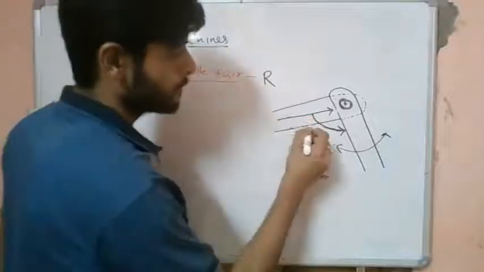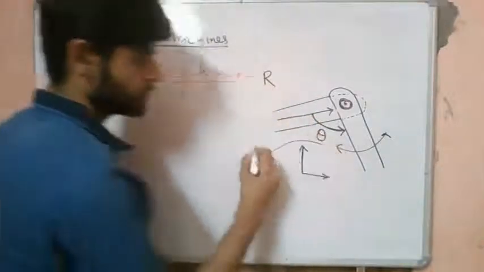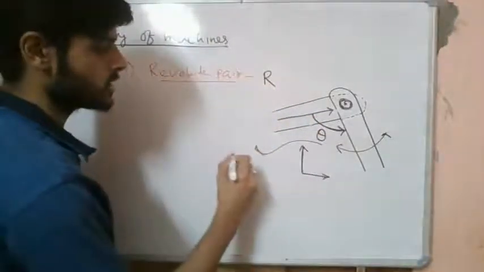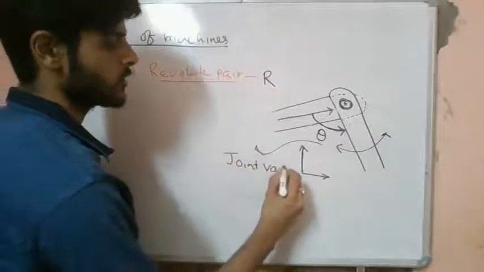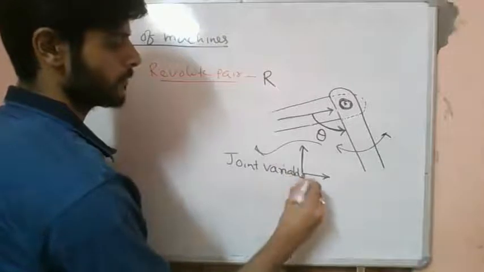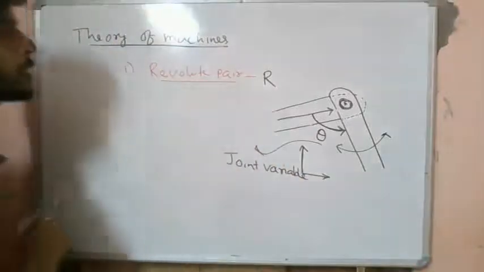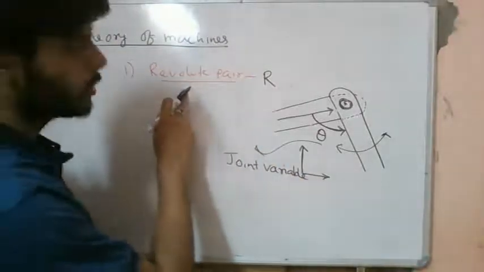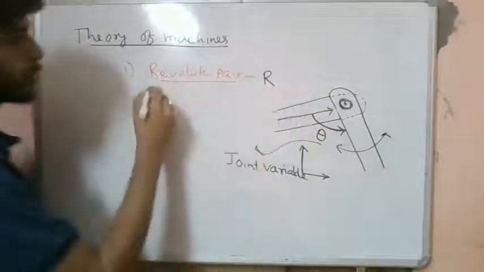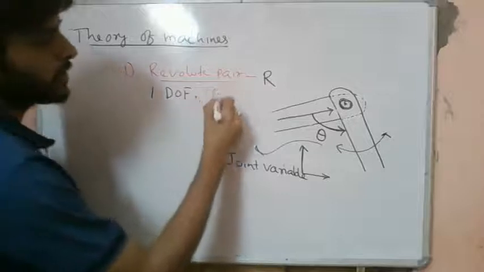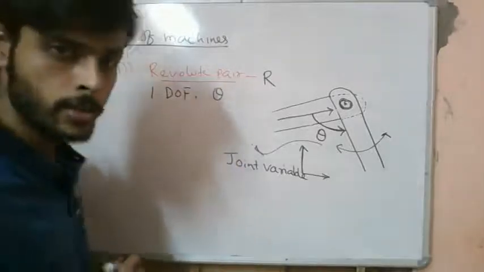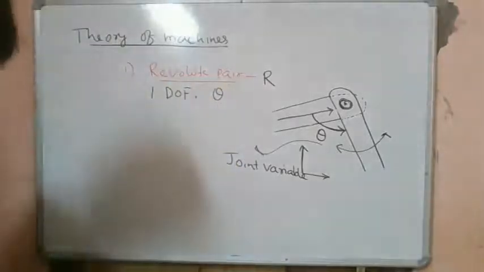So this variable theta is called the joint variable. This is what we call the joint variable. So this is one type of lower pair, denoted by R. It has 1 degree of freedom, and the joint variable is theta. Fine.